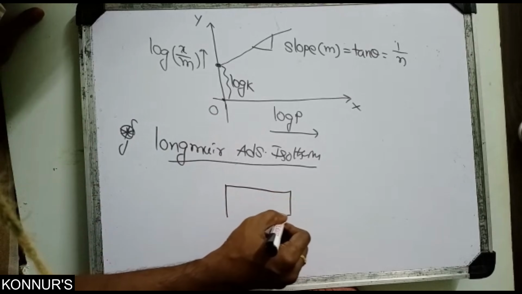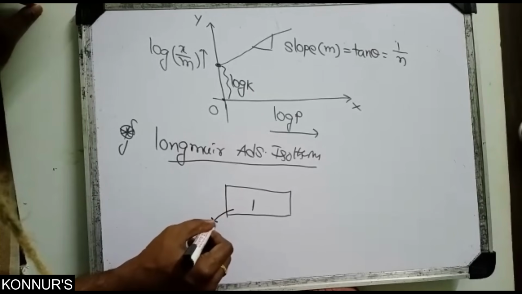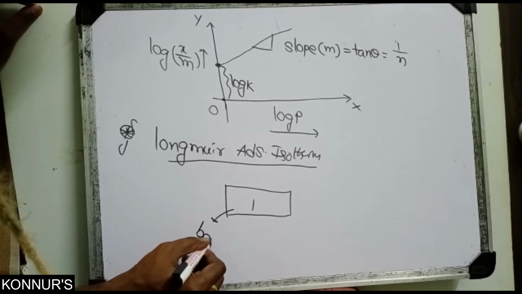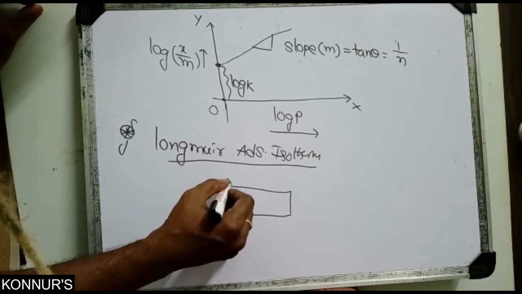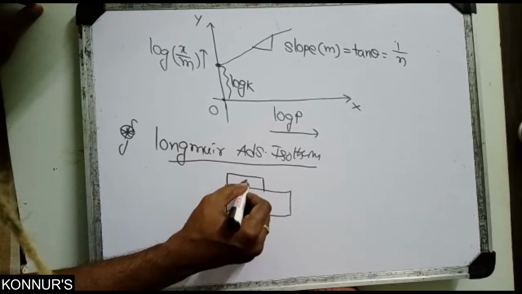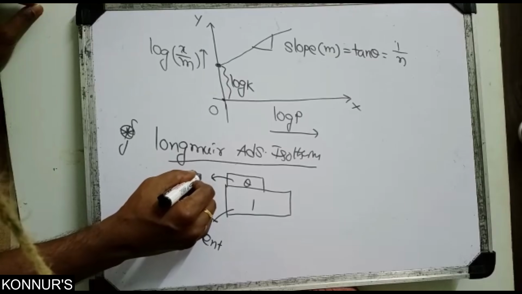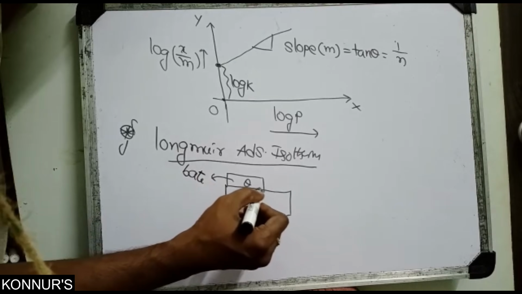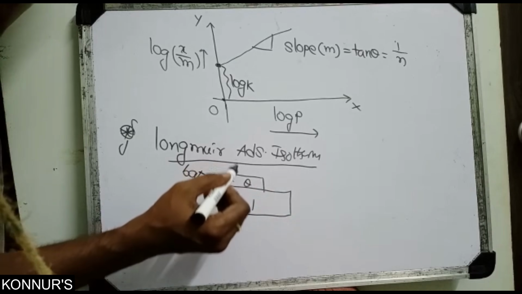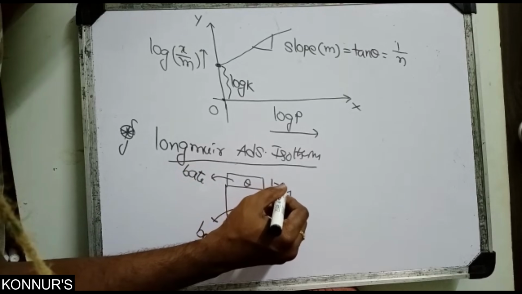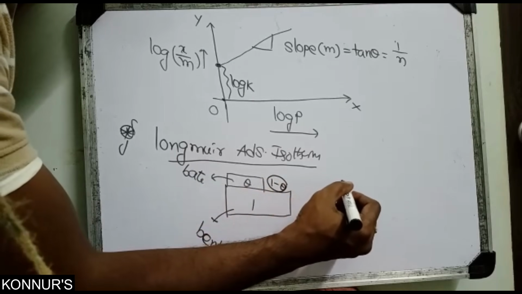Suppose on the adsorbent, theta area only has adsorbate; here desorption takes place. The remaining area is 1 minus theta.